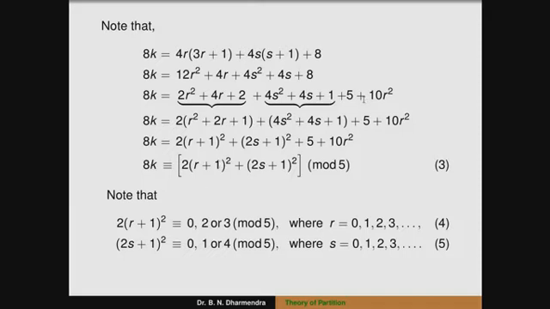Therefore, when we observe equations 3, 4 and 5, 8k is congruent to 0 modulo 5 means that (2r + 1)² is congruent to 0 modulo 5, and (2s + 1)² is also congruent to 0 modulo 5. So we can conclude that 8k is congruent to 0 modulo 5 if and only if both of these hold.